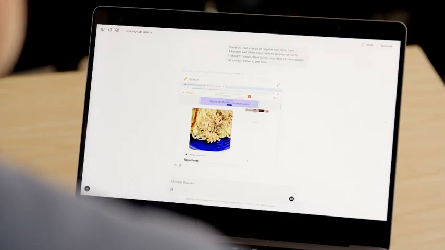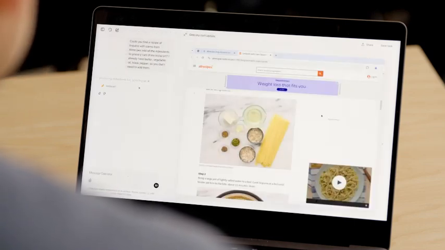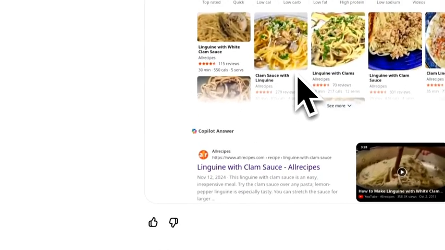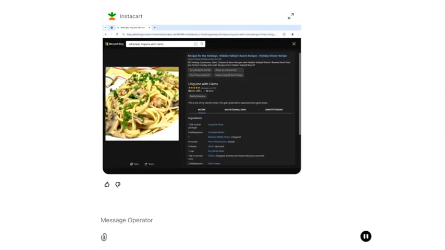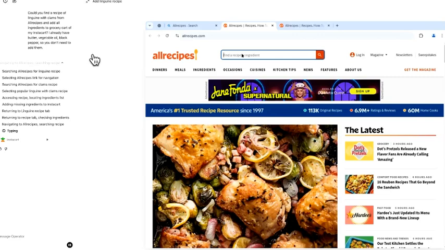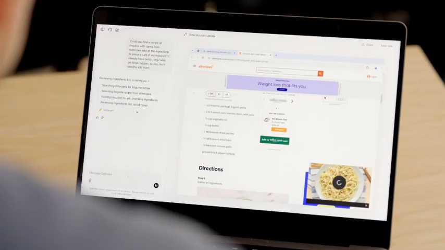What is interesting with the operator is that it is using browsers that are built for humans, and it is seeing exactly the same screen that I'm seeing right now, and using keyboard typing and mouse clicking to control the browser, just like a human would do. This is different from other agents that use APIs or programming-based interfaces, which programmers might understand, but non-programmer users cannot understand really well. So because operator uses this natural human interface, it's very easy to follow by just looking at what it's doing on the screen.